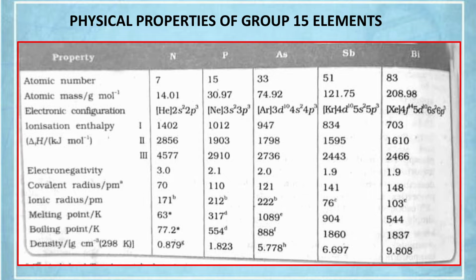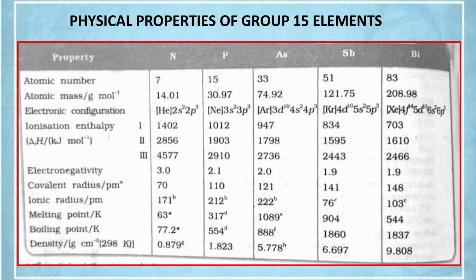We know that along the period, ionization enthalpy increases. But see, 15th group elements possess higher ionization enthalpy than the 16th group elements. Why is this so? Because of the extra stability gained through the half-filled p sub shell.